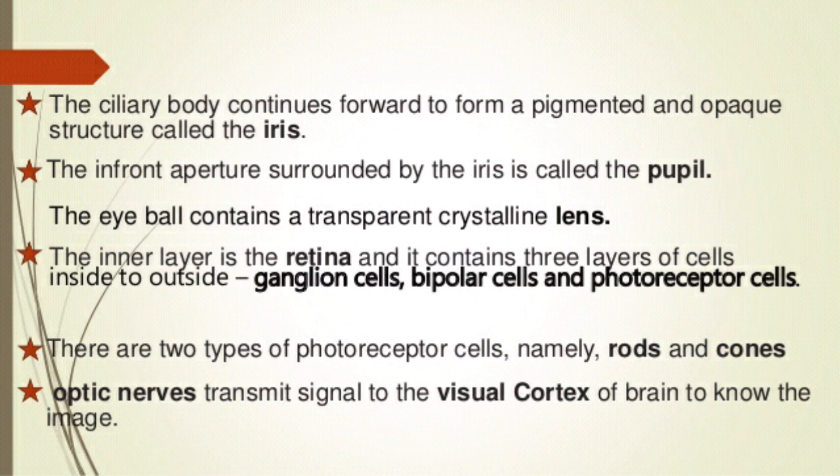The eyeball contains a transparent crystalline lens. The inner layer is the retina and it contains three layers of cells from inside to outside: ganglion cells, bipolar cells, and photoreceptor cells. There are two types of photoreceptor cells, namely rods and cones. Optic nerves transmit signals to the visual cortex of the brain to perceive the image.